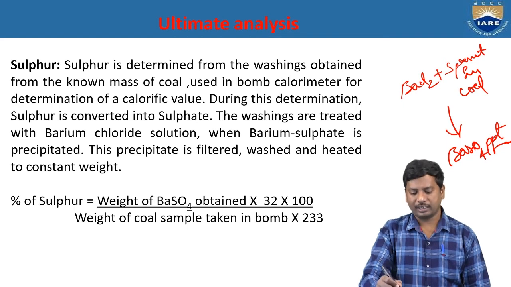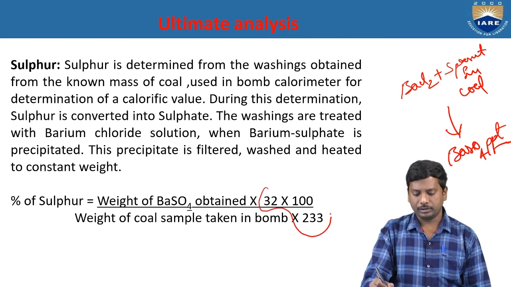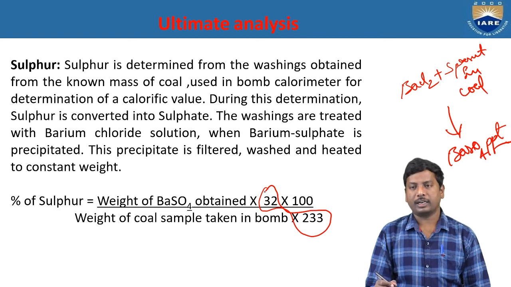And the multiplication factor is 32 by 233. That means this 32 is obtained from the atomic number of sulfur. The atomic number of sulfur is 16 and the atomic weight is 32. And 233 is the molecular weight of the barium sulfate. That's why the multiplication factor is 32 by 233.